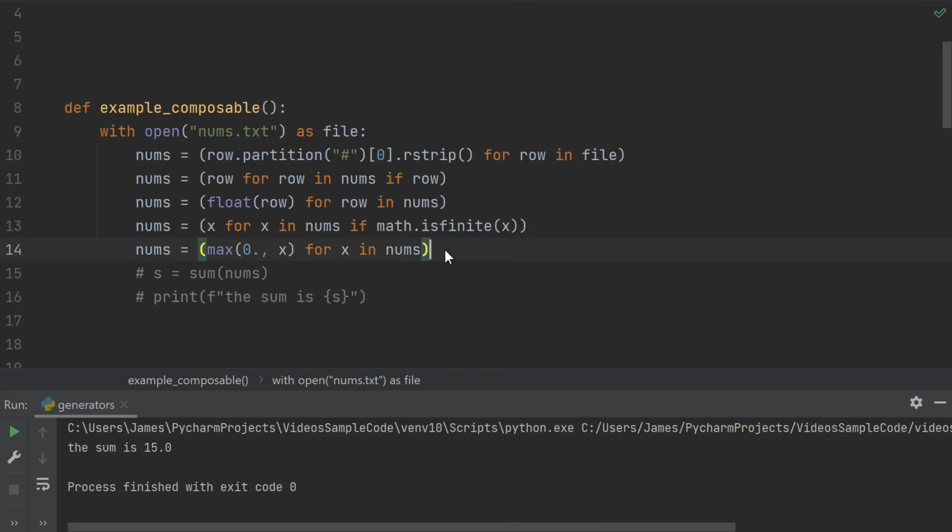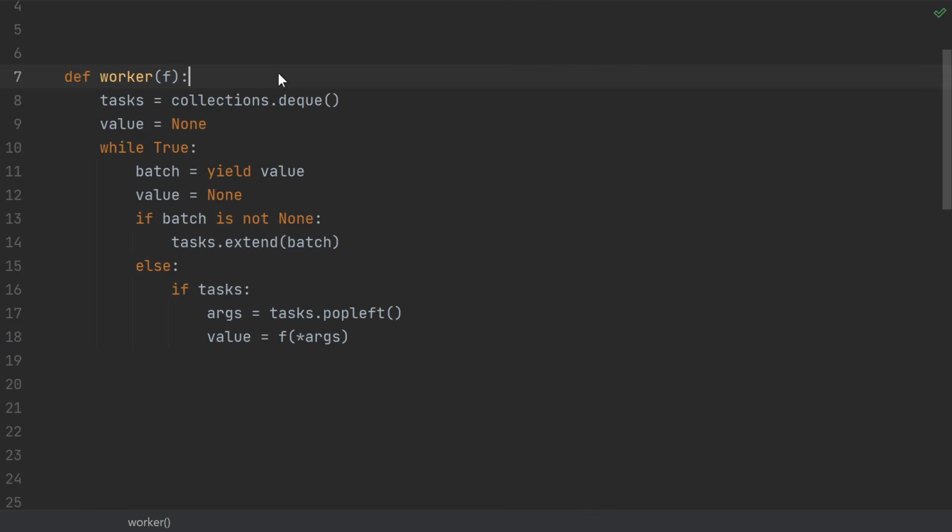We've completely defined our pipeline before we ever actually read from the file. At this line in the code, we haven't even read a single byte from the file. Each next call inside the sum triggers this generator to look for one more element. That triggers this generator to compute one more element, which triggers this generator to compute more elements until it finds a finite one, which triggers this one to compute more elements until it finds a non-empty row, which triggers this one, which finally reads a line from the file. So we're able to process the whole file, and we don't even need more than one line at a time in memory. And now we get to the advanced usage of generators.